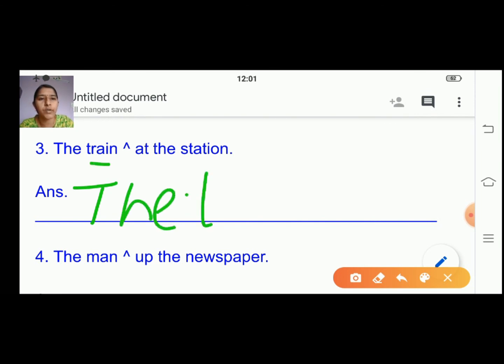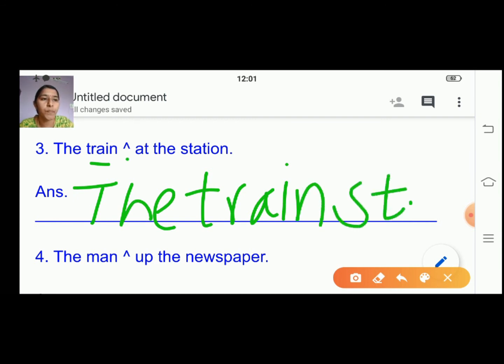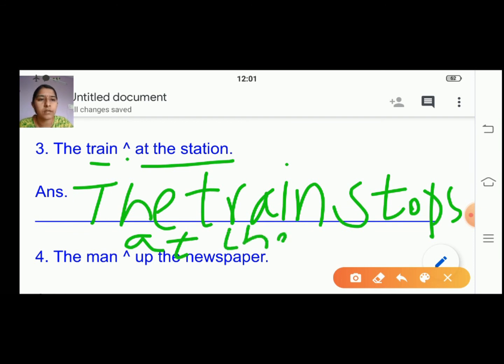The train, instead of this symbol, you're going to write stops. The train stops at the station. So you're going to continue at the station. Understood? You're going to continue the answer there. Right? So this is how you will write.